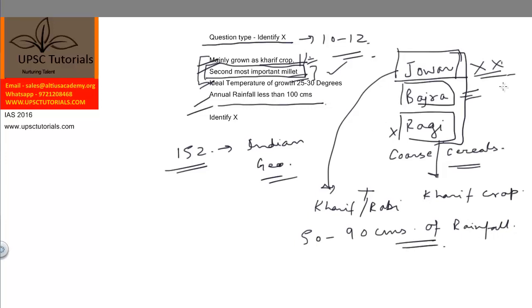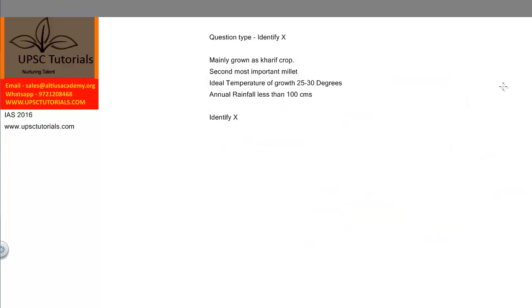The answer is bajra. I hope you have noted it down and I am rubbing this off. So what do we know about bajra? That bajra is mainly grown as a kharif crop. It is the second most important millet and which is used as food in drier parts of our country. It is widely used as a fodder and in some parts it is also used for thatching. Okay, hope you'll remember the conditions for the growth of bajra. Bajra is a crop of warm and dry climate.